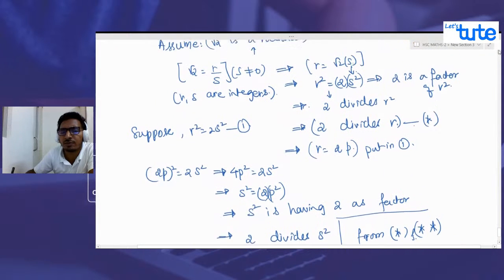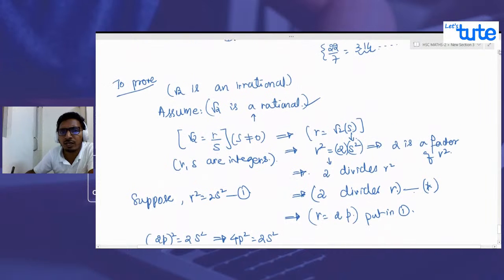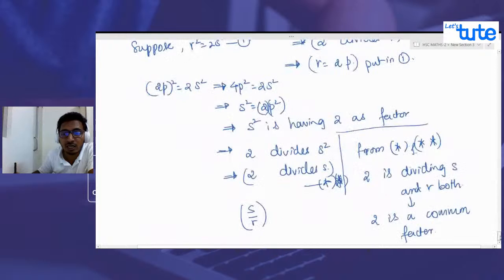If you see here, we have represented root 2 as r by s, correct? What is the meaning of this representation? That r and s cannot be simplified further. That means they don't have any common factor. But the way we have assumed it and what we have got here are two different things.